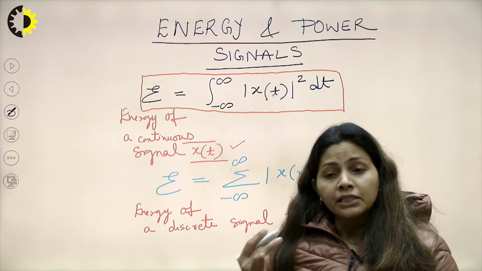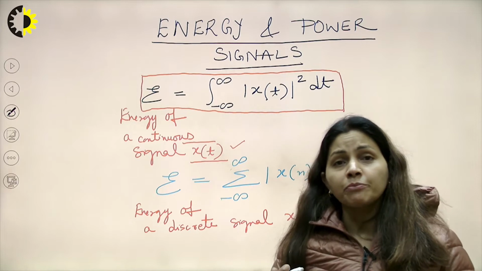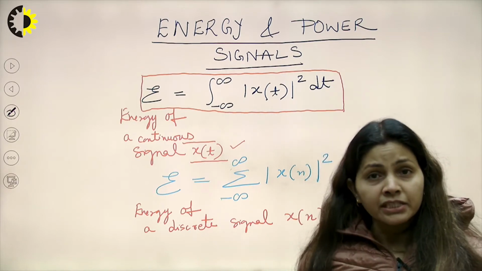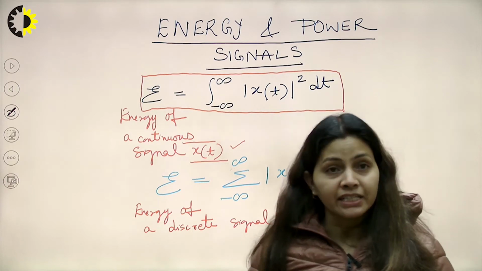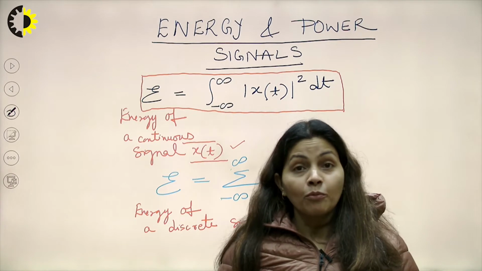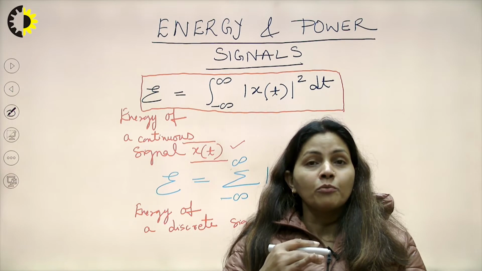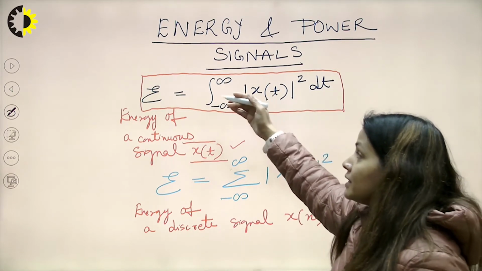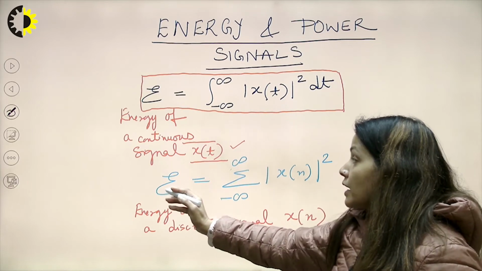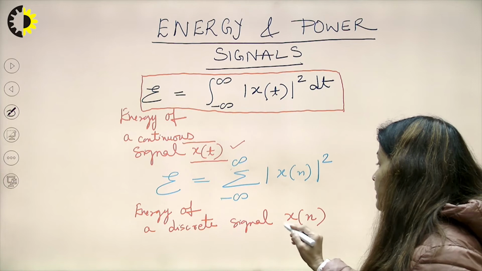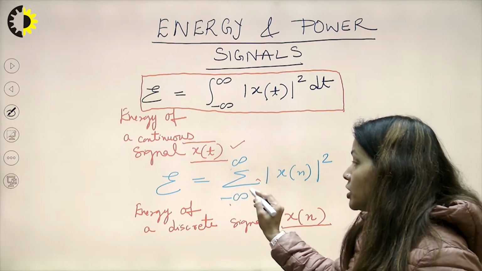Second, let's say my signal is discrete. In the previous presentations we have discussed continuous signals and discrete signals. So let us say I want to calculate the energy of a particular discrete signal. What is the formula? There is a minute change: instead of integration, I will take the summation. The energy of a discrete signal x[n] is the summation from n equals minus infinity to infinity of mod of x[n] squared.